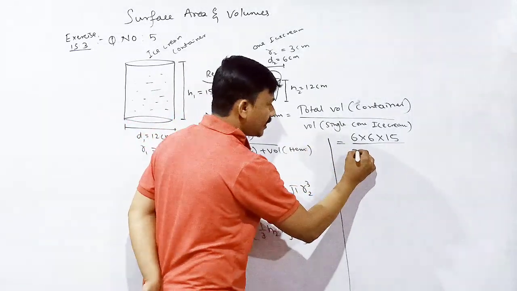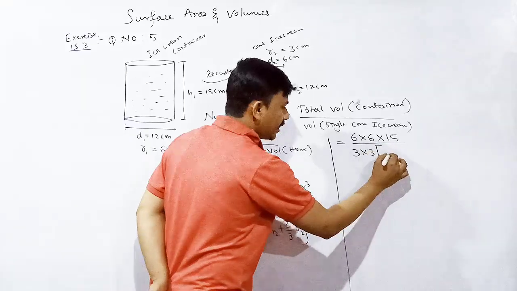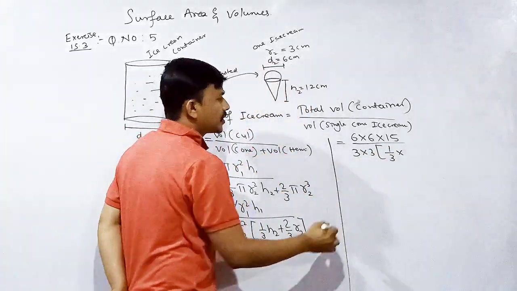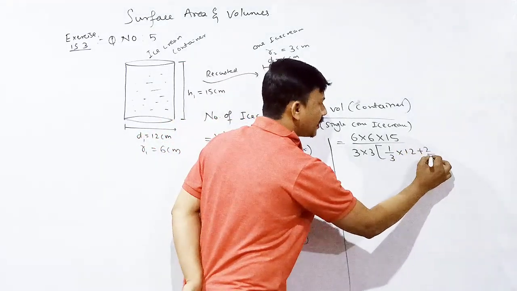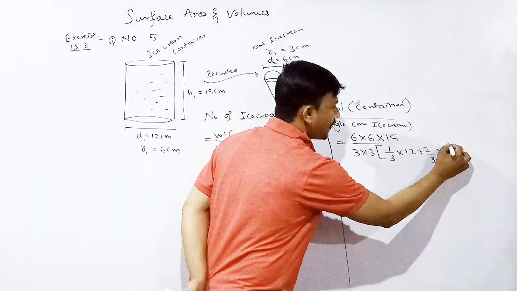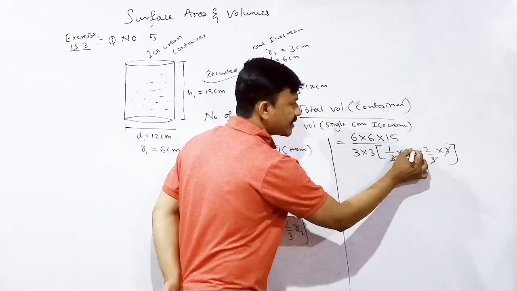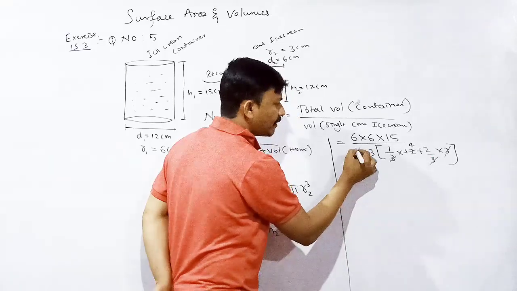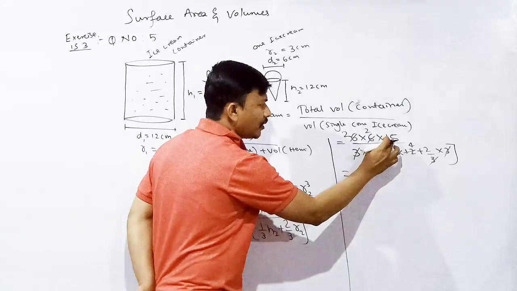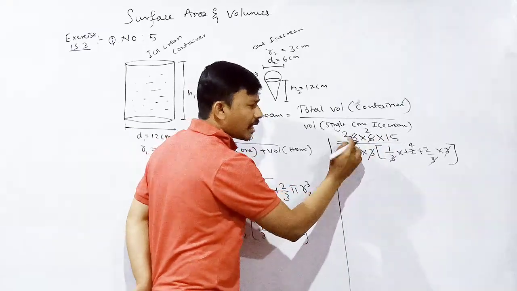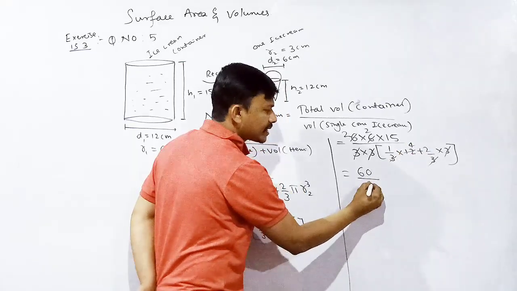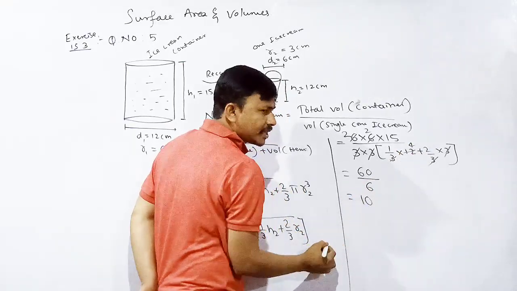R2 is 3 square, means 3 into 3, in bracket 1 by 3. What is H2? 12 plus 2 by 3. What is R2? 3 into 3 cancel. 3 ones are 3, 3 fours are 12, 3 twos are 6. This is equal to 15 twos are 30, 30 twos are 60, divided by 4 plus 2, 6. This is equal to 10.